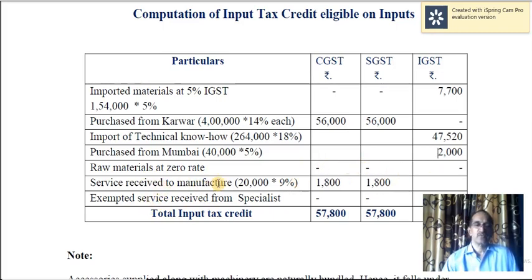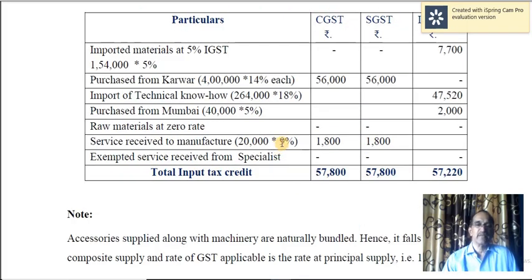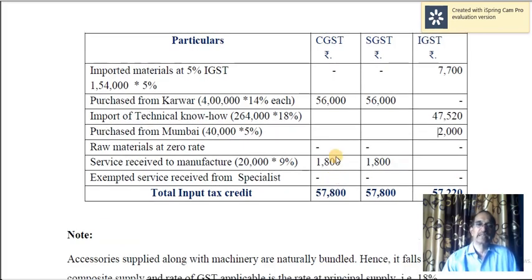Service received to manufacture, so it is at the rate of 9%. It is an intrastate transaction, therefore 18% of that, 9% is CGST and 9% is SGST. Exempted service received from specialist, it is very clearly mentioned exempted, therefore no tax is calculated on that, no input tax.